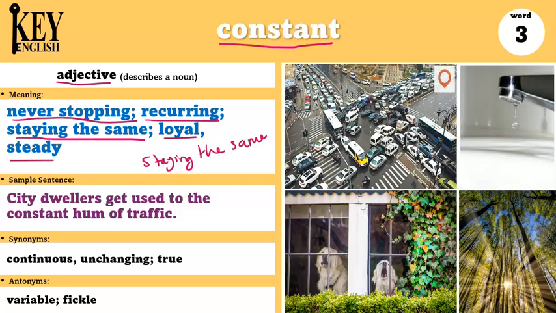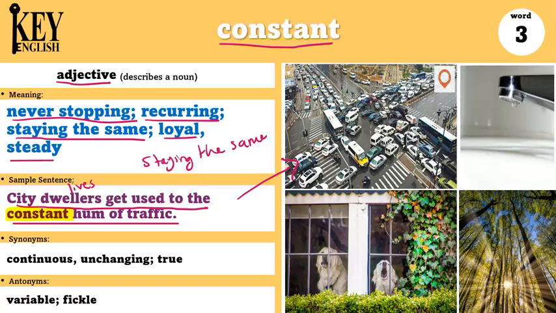And let's look at the example sentence. City dwellers get used to the constant hum of traffic. So a city dweller is someone who lives in the city. And if you live in a city, then maybe you see a lot of traffic like in this picture. So the people who live in the city, they get used to the sound. And it is usually a constant sound. There's always the sound of traffic in the city because many people live there.